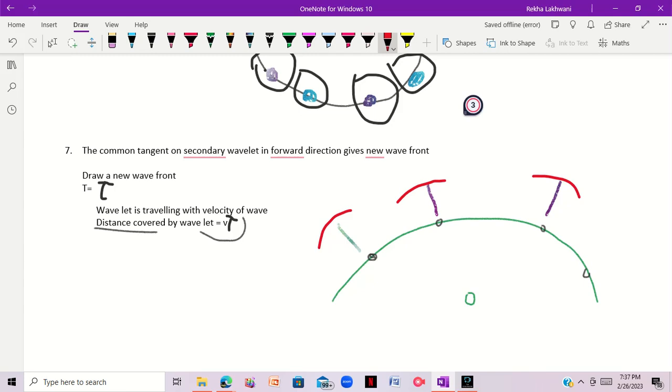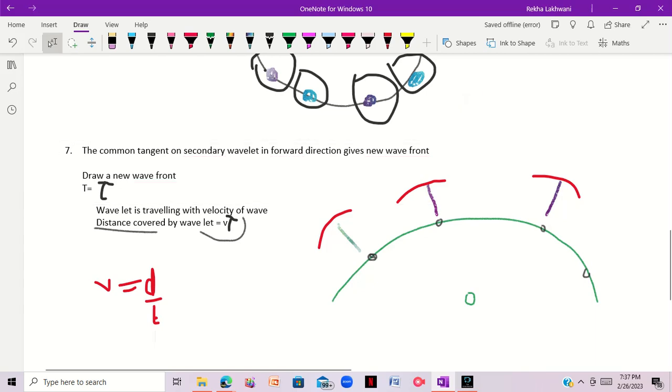We know that v is equal to d upon t, so this is just a rearrangement of that formula. As you have created arcs on a distance which came from this formula, now you have to draw a common tangent which will join all these arcs.